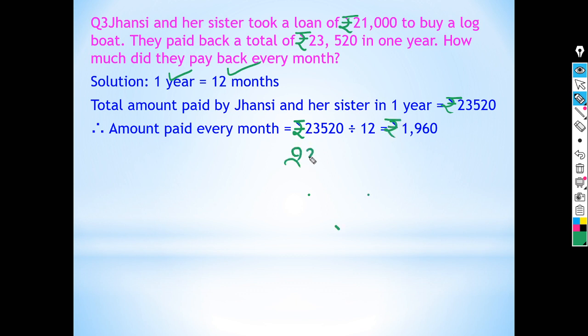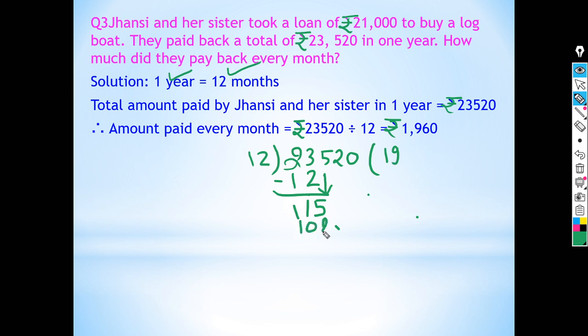So 23,520 divided by 12. Okay, 12 ones are 12, 11 is the remainder, 5 we will bring down, here 115 is there, so 12 nines are 108, here 7 is left. Now bring down 2, 12 sixes are 72.